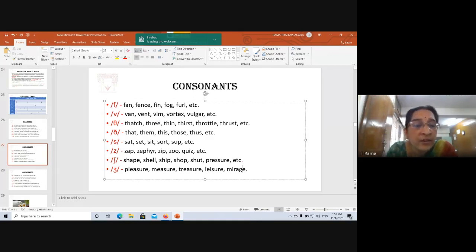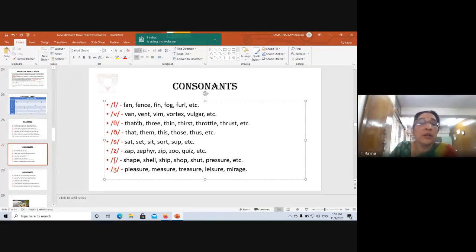When you say oven, v is in the medial position. Then avid, A-V-I-D, avid reader. An avid reader is one who reads with a lot of interest and eagerness and keenness. Oven, O-V-E-N, in the medial position.